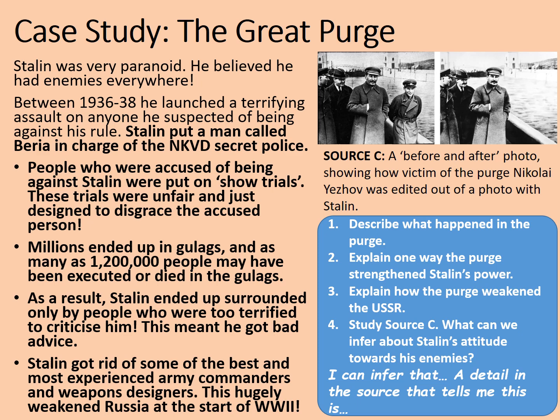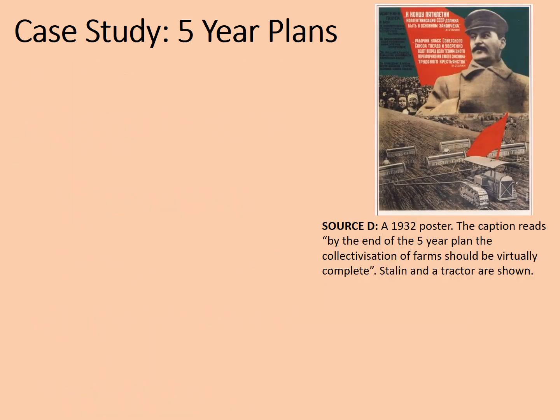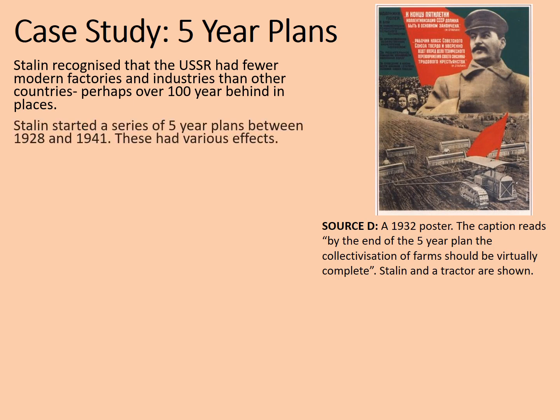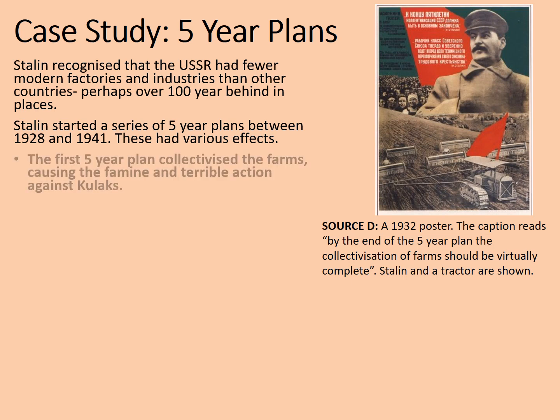Let's move on to the final case study. Case study number 4, the Five-Year Plans. Stalin recognised that the USSR had fewer modern factories and industries than other countries. In some respects, Russia was over 100 years behind other countries in terms of its progress. Stalin started a series of 5-year plans between 1928 and 1941. There were also some after World War II as well.